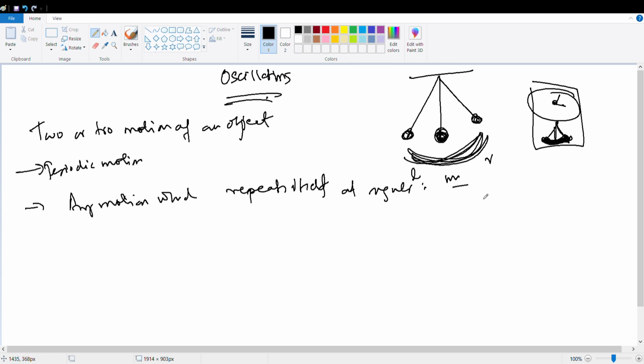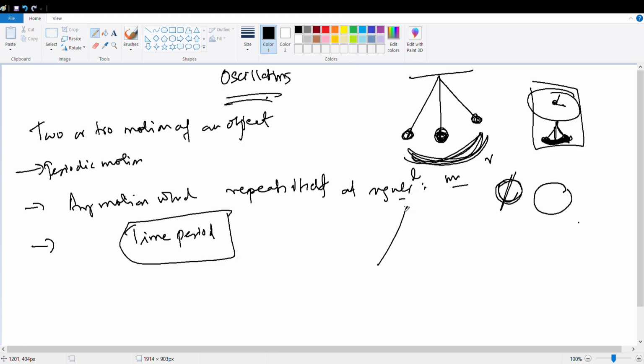What other periodic motions can you have? Earth rotation. Earth rotation around its own axis, or Earth revolution around the sun, or Moon's revolution around Earth. All these are periodic motion. Yes or no? And that constant time, the regular interval of time, is called what? Time period.